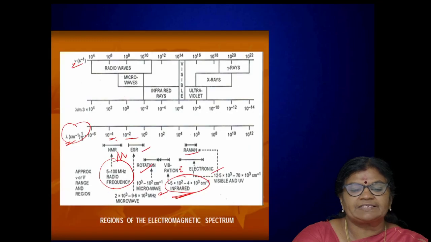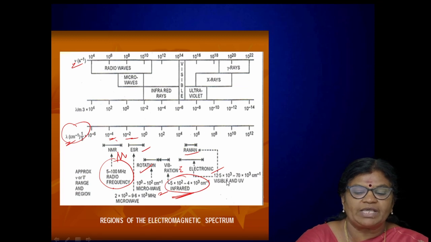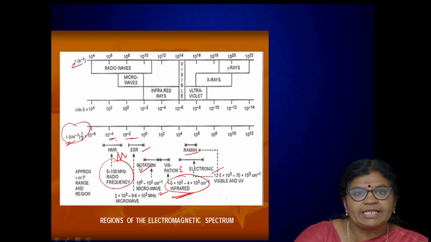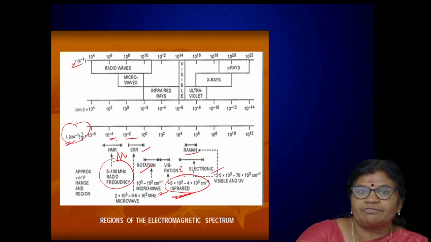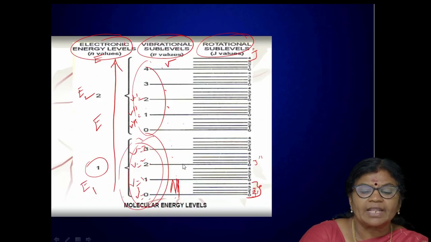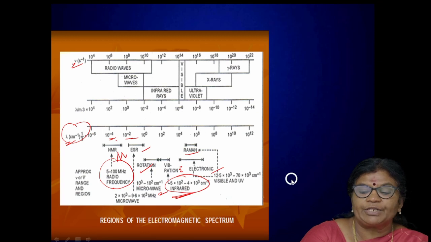Again I go to the previous slide. See here, I have marked microwave, infrared, visible and UV. And here I have marked electronic, vibration, rotation. What is the relation between these two? From the second slide we have talked clearly about a molecule having electronic energy levels. Each electronic energy level has vibrational levels, and between every two vibrational levels we have rotational levels.